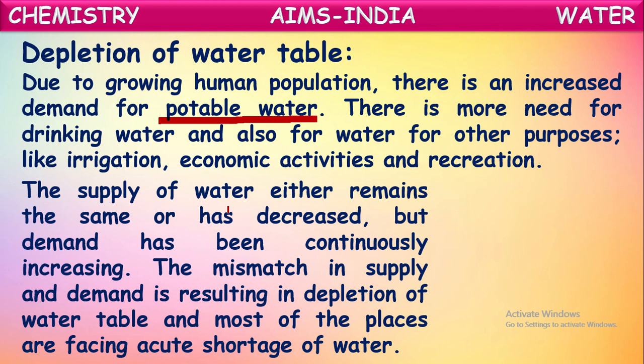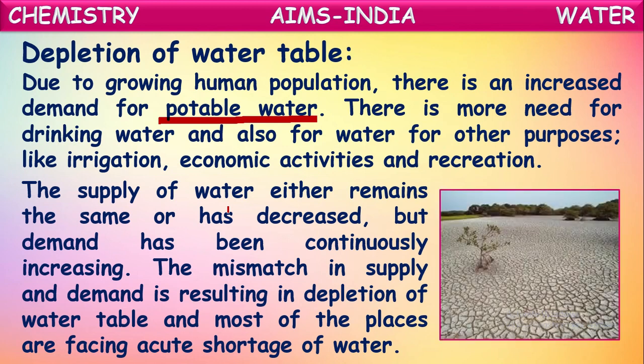Why? Because more bore wells are dug and more groundwater is being collected out, but there is not much water seeping into the ground again. There is no recharge because less rains are occurring due to deforestation and pollution. So all this results in the depletion of water table. So this causes further drought, isn't it?